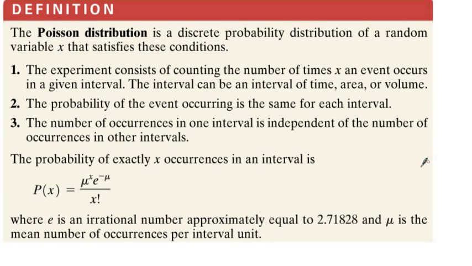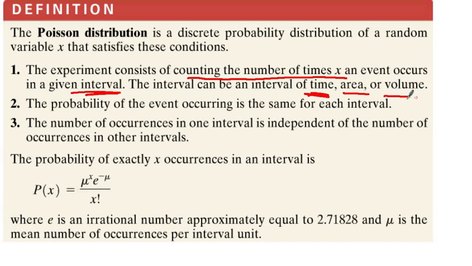So here are the conditions, and then we'll do a problem, and then like I say, we'll try to figure out how to use which one in which scenario. Okay, so the Poisson it's still a discrete probability. It consists of counting the number of times something occurs in a given interval, and it's usually an interval of time, almost always, or at least the ones that I've seen.